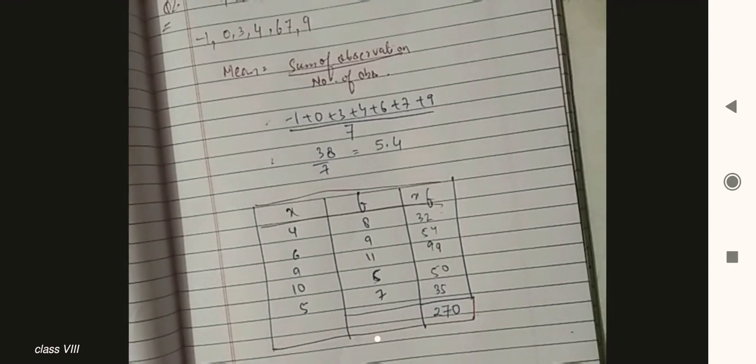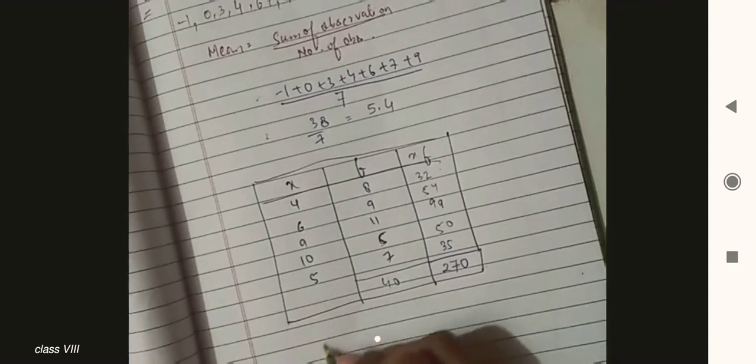So this will be xf, meaning multiplication. 4 times 8 is 32, 6 times 9 is 54, 9 times 11 is 99, 5 times 10 is 50, 5 into 7 is 35. Now you will do the total also. 32 plus 54 plus 99 plus 50 plus 35 gives you 270. This is the sum. And the sum of f: 8 plus 9 plus 11 plus 10 plus 5 is 40... wait, here it comes to 40.